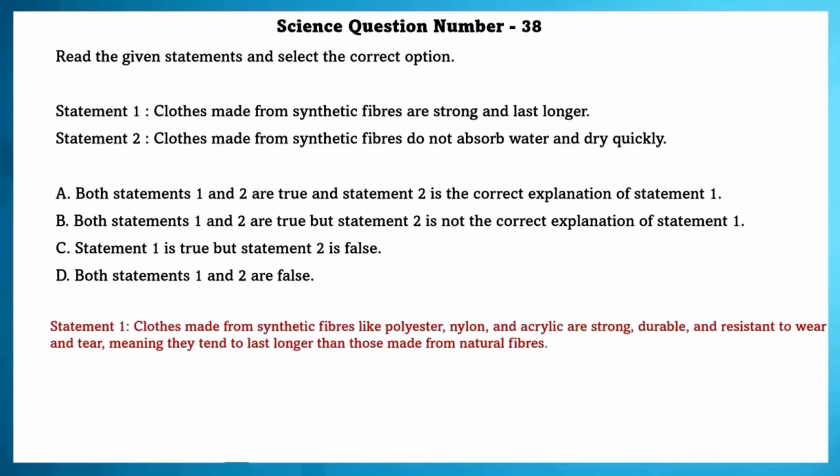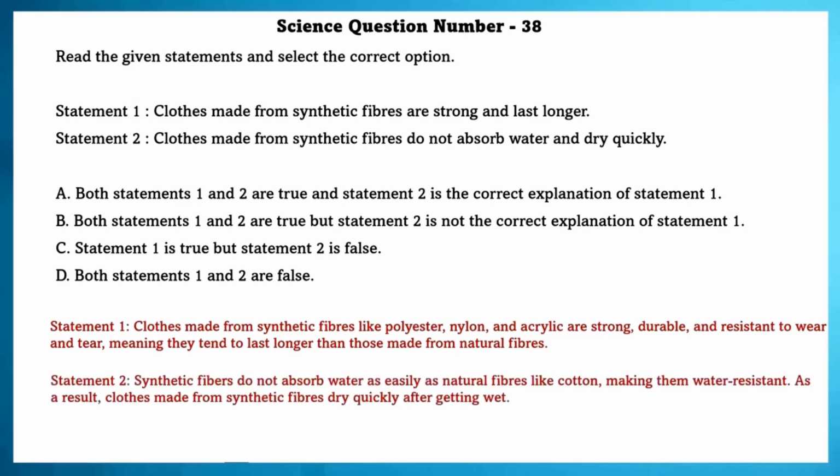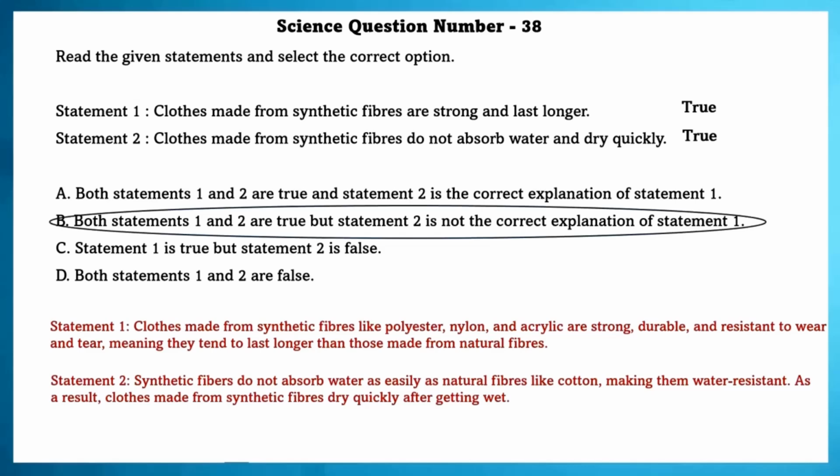Statement 1. Clothes made from synthetic fibers like polyester, nylon and acrylic are strong, durable and resistant to wear and tear, meaning they tend to last longer than those made from natural fibers. Statement 2. Synthetic fibers do not absorb water as easily as natural fibers like cotton, making them water resistant. As a result, clothes made from synthetic fibers dry quickly after getting wet. So both these statements are true. But Statement 2 is not the correct explanation of Statement 1.